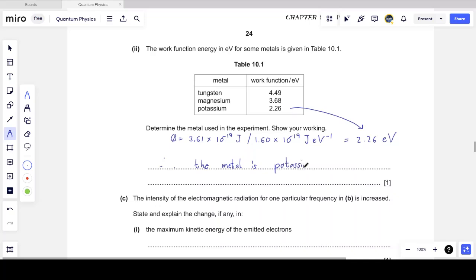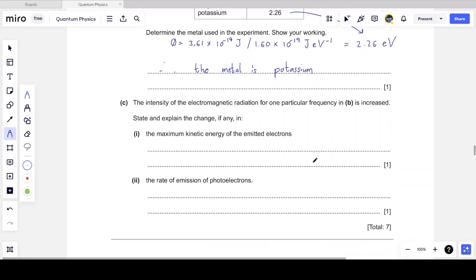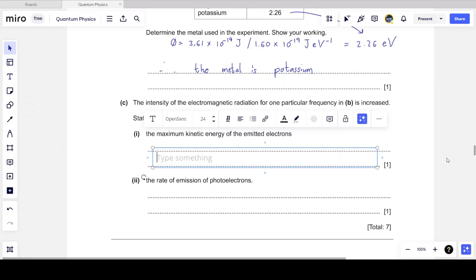So you had to quickly calculate the work function in electron volts, so convert the work function into electron volts, and then determine which metal it was by looking at the table. Now we are told in the next question that the intensity of the electromagnetic radiation for one particular frequency in B is increased. State and explain the change, if any, in the maximum kinetic energy of the emitted electrons. Okay, so we increase the intensity but keep the frequency the same. What will happen to the maximum kinetic energy of the electrons?